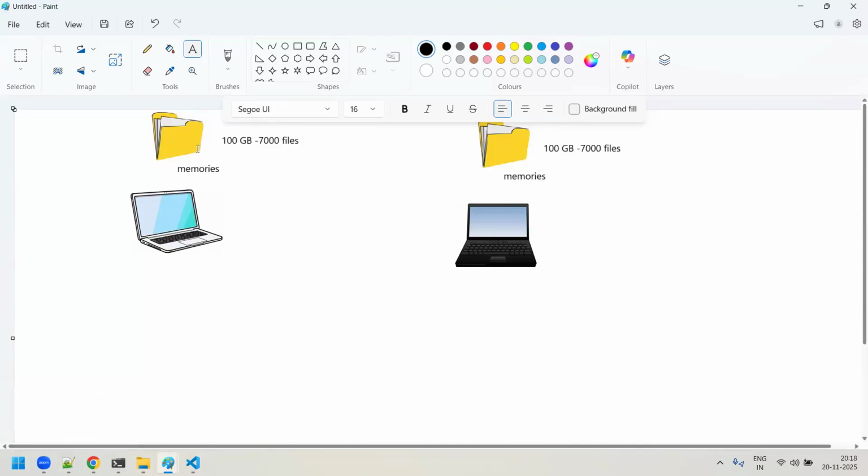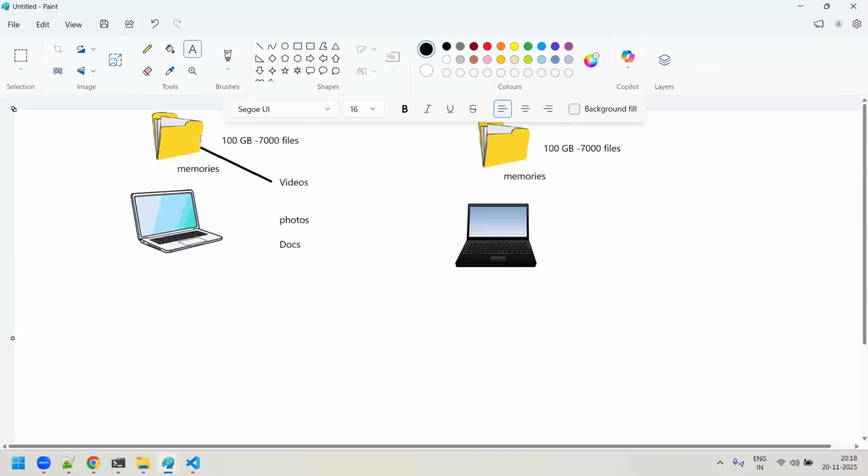And whatever folder you have, inside that memories folder, you might have many other folders, right? For example, you might have kept a folder by name videos where you have kept all your marriage videos, right? Some photos or pictures I've kept under the photos folder, right? Similarly, there are some very important documents I am maintaining, so I'll make it as docs. So these are the three folders inside memories. This whole 100 GB is nothing but a combination of these three folders, and totally there are 7,000 files.